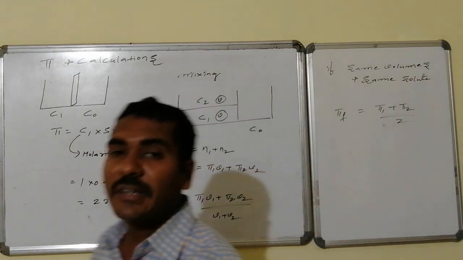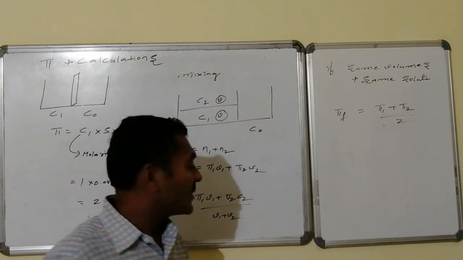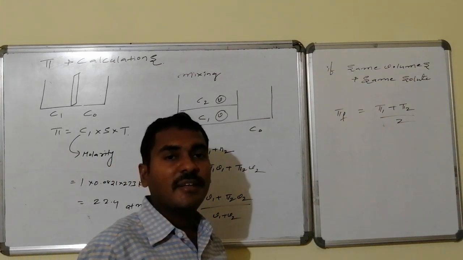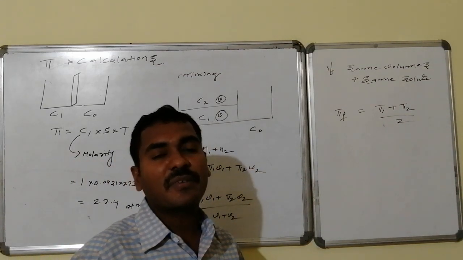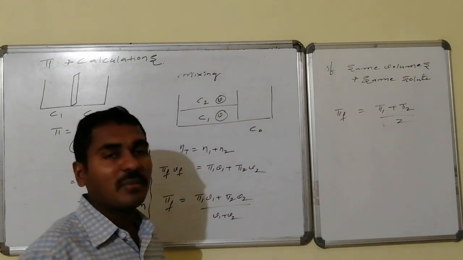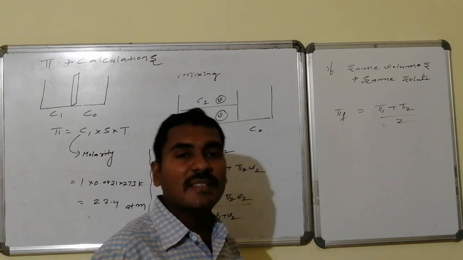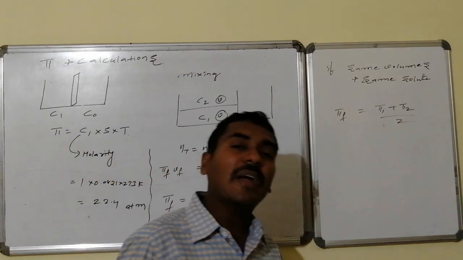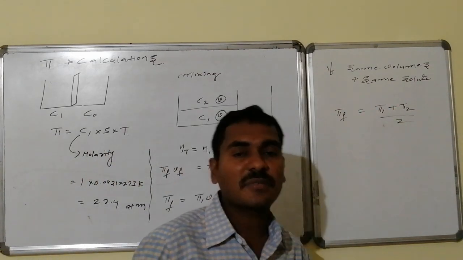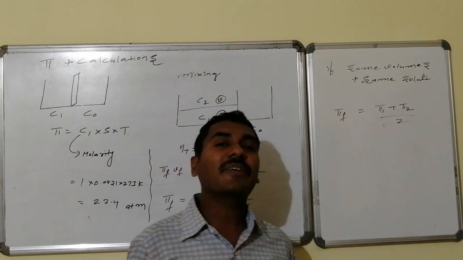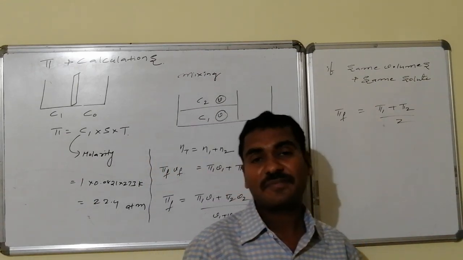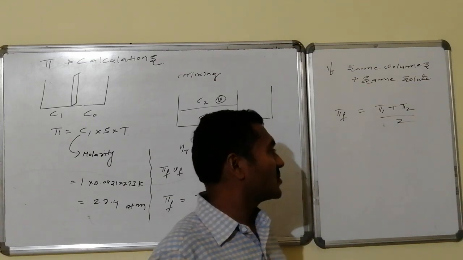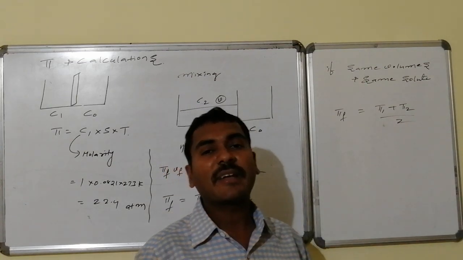If the volumes are different, then the formula is pi 1 V1 plus pi 2 V2 by V1 plus V2. If the solute is different and the volumes are different, this formula is used. If solutes are the same and volumes are different, it can be used again. If the solute is the same and the volumes are also the same, we can use this one. Whereas if solutes are different and volumes are the same, we can use this one. Getting clear?